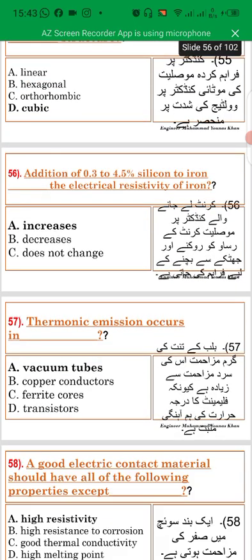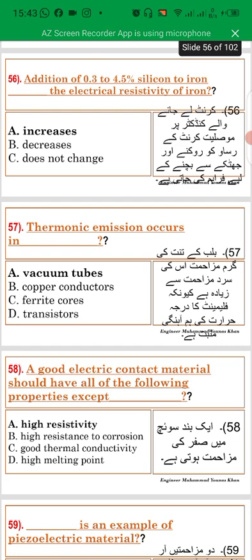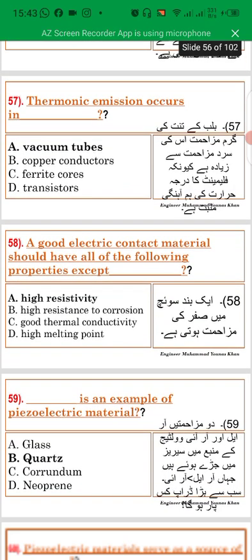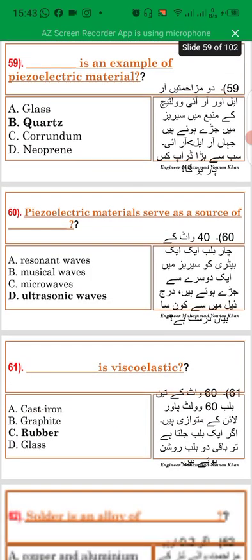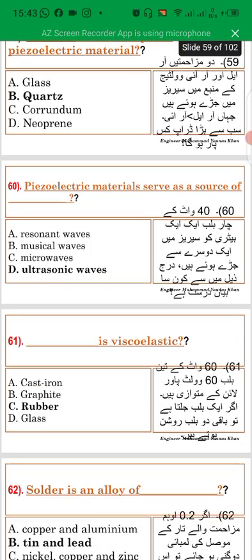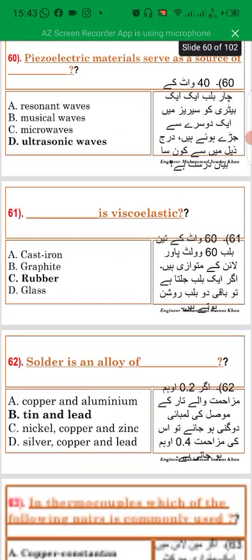The addition of 0.3 to 4.5% silicon to iron increases the electrical resistivity of iron. Thermal emissions occur in vacuum tubes. A good electrical conductive material should have all of the following properties except high resistivity. Quartz is an example of piezoelectric material. Piezoelectric material serves as a source of ultrasonic waves.